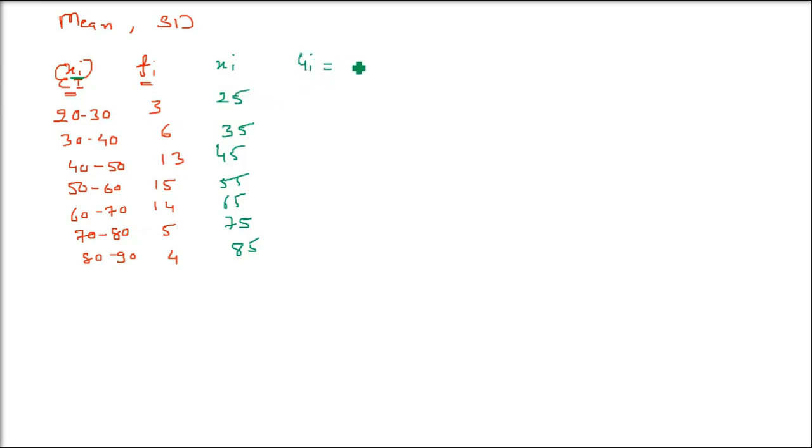As I told you, how to find ui? ui is what? As I told you, you have to find out di. di was xi minus assumed mean. So let us take any assumed mean in between. 55 is better. Always take the center one. So this was di. And as I told you, ui was what? di by class interval. What is the class interval? It's 10. 30 minus 20, 40 minus 30. These are 10.